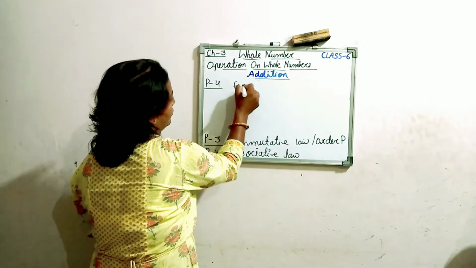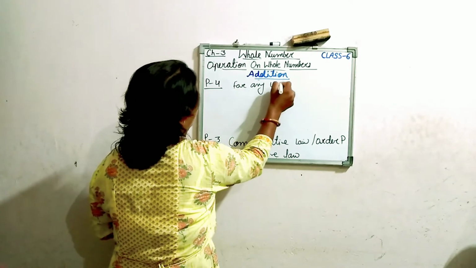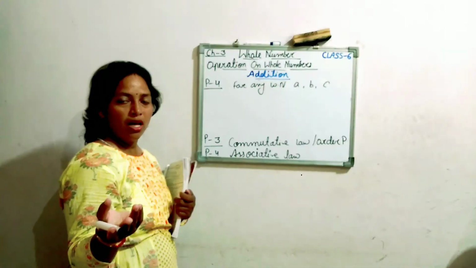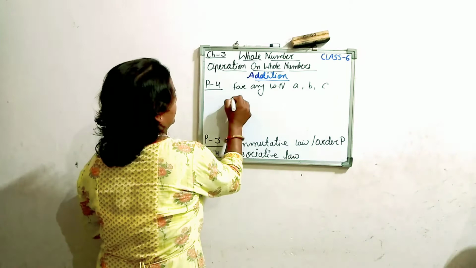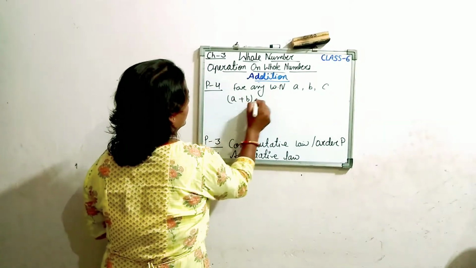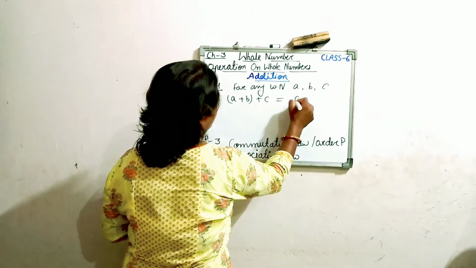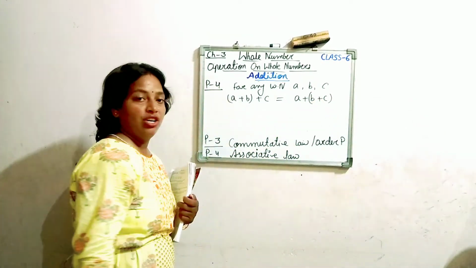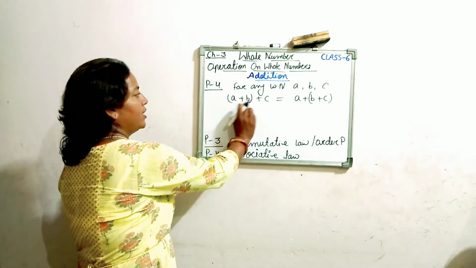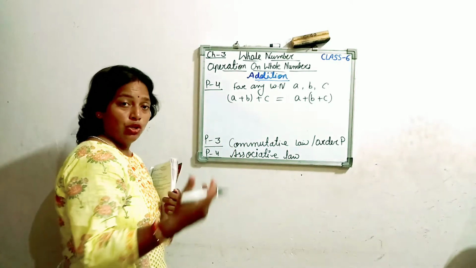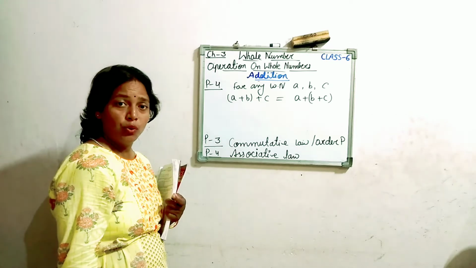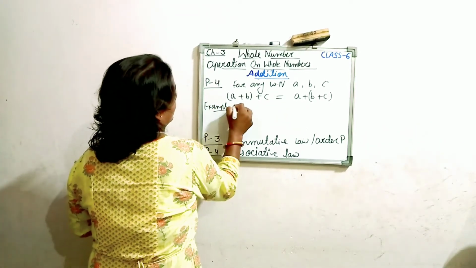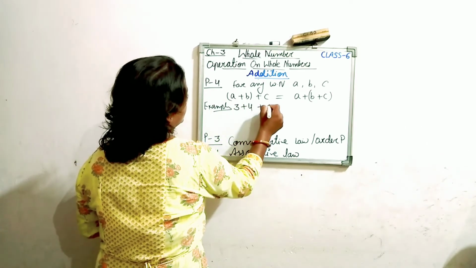For any whole numbers A, B, C, A plus B plus C will be equal to A plus B plus C with different grouping. Here I am making an association with B and C, and here an association with A and B. So look at this law through the example: 3 plus 4 plus 9.